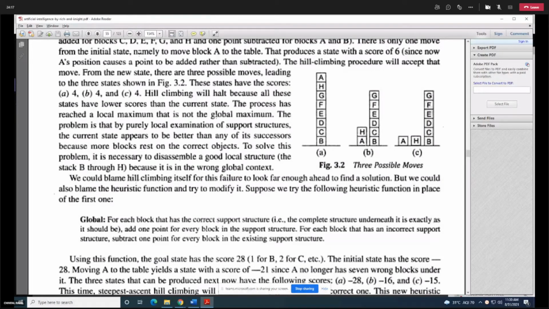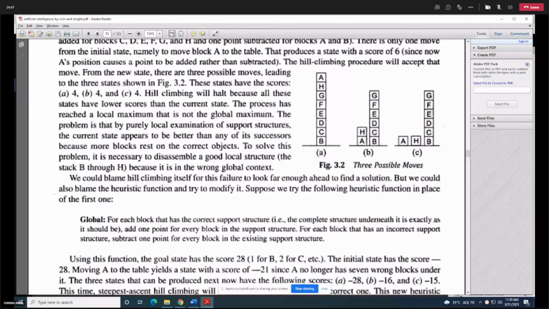I didn't understand how we got minus 28, minus 16, minus 15. Okay, minus 28. The function says, read the global function correctly. For each block that has correct support structure underneath, you should be adding 1. And for each block which has incorrect support structure underneath, you are going to subtract 1 point.